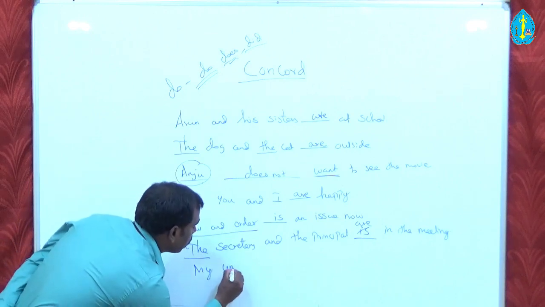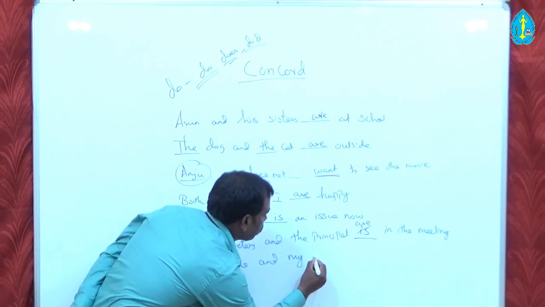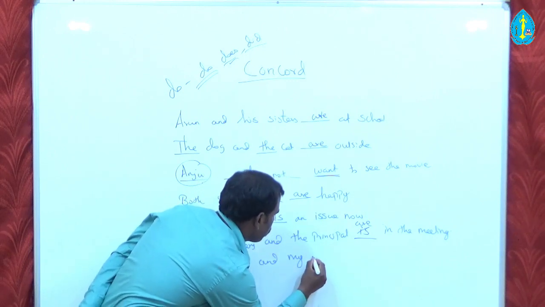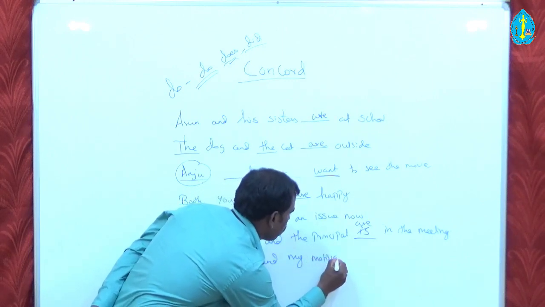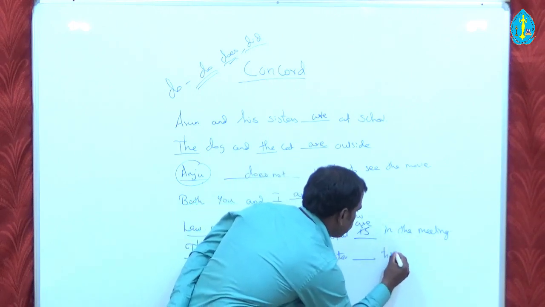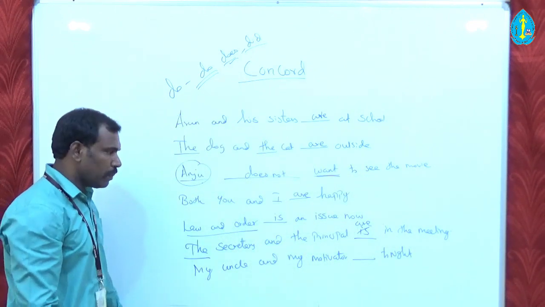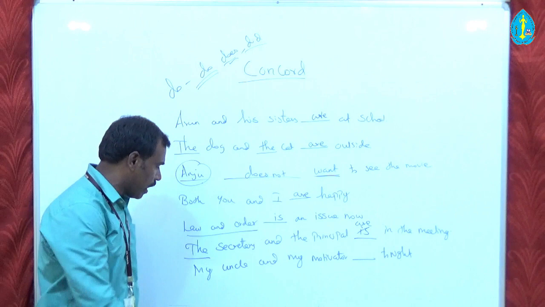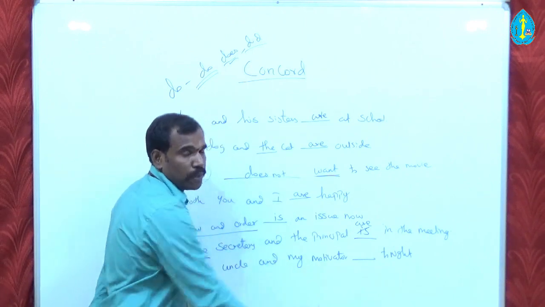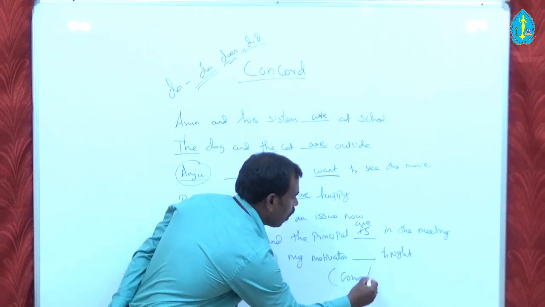My uncle and my motivator dash tonight. So what verb will you use here, whether singular or plural? Whether it is come or comes.